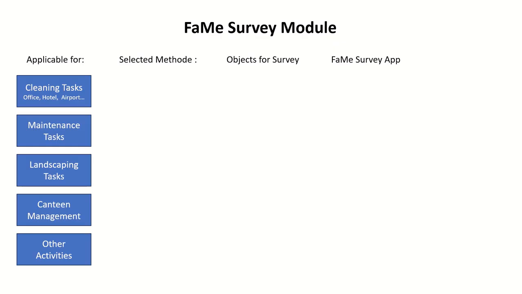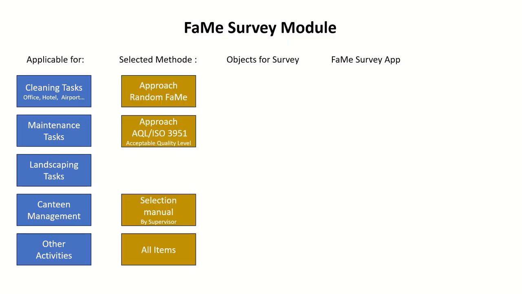He chooses the survey-related tasks and objects from the FaMe order or FaMe contract program. FaMe supports different survey approval approaches. As an example, a selection set created by a random generator, or a selection set generated by the acceptable quality level AQL, or by ISO 3951 definition, or an individual on-site selection by the controller, or the controller checks all objects on-site.